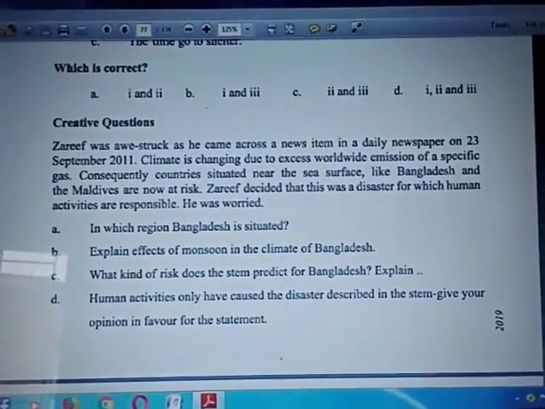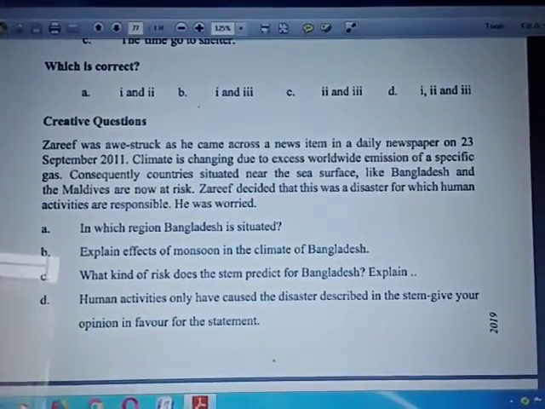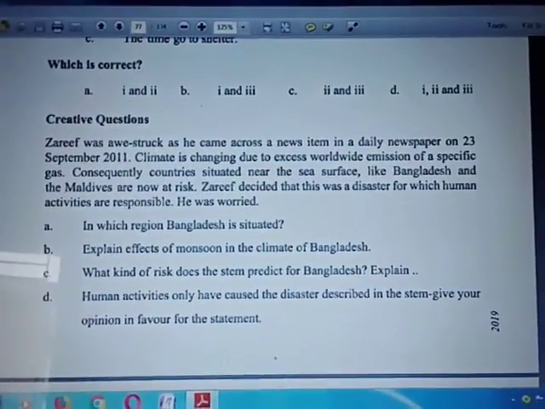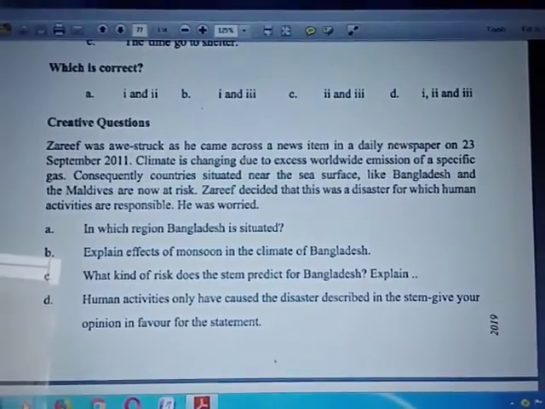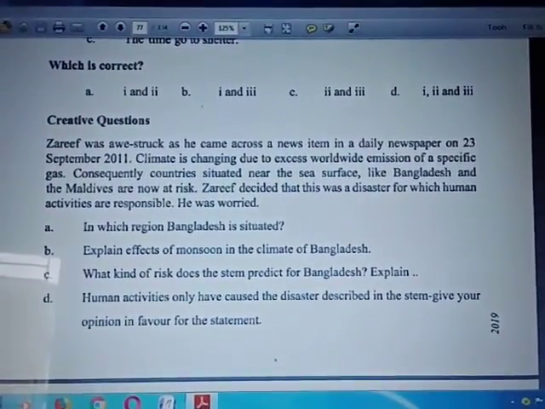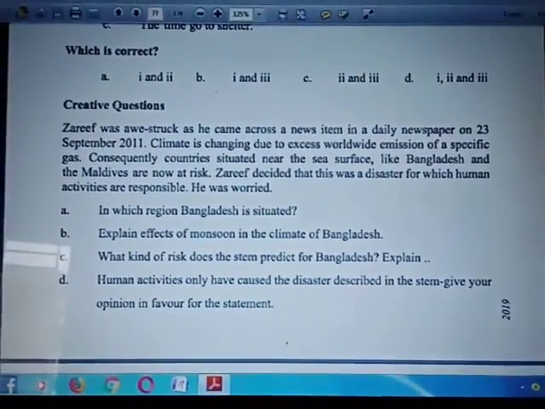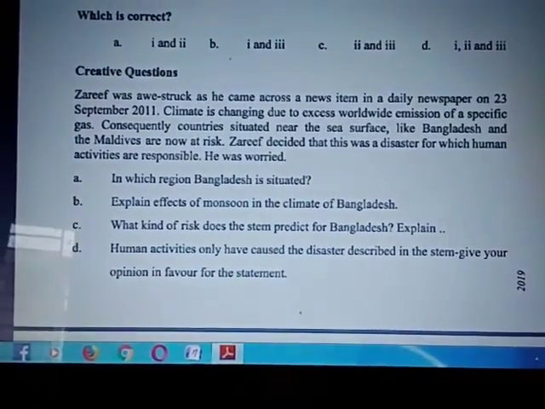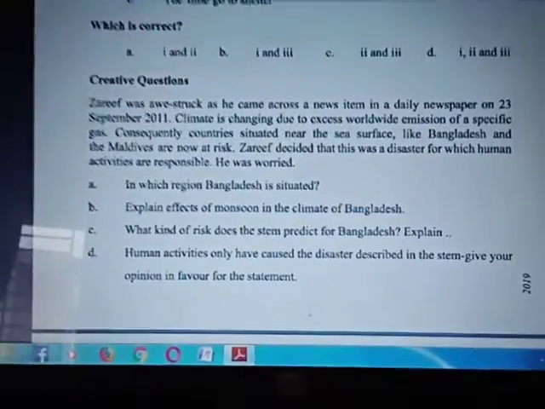As a result, a developing country like Bangladesh is facing different types of natural calamities, among them cyclone, tidal wave, river erosion, drought, cold wave, tornado, nor'wester, etc. Noteworthy. Besides, Bangladesh has the risk of earthquake. Number D, human activity alone has caused the disaster described in the stem. Give your opinion in favor of the statement.